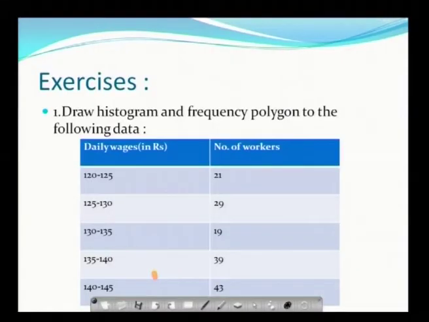The next one is, for the following problem you can draw a histogram and a frequency polygon, where you have daily wages and number of workers given. See, daily wages you take on the horizontal axis, number of workers you take on the vertical axis. So, if you draw the vertical bars you are going to get a simple histogram. So, this you can make it a simple exercise.